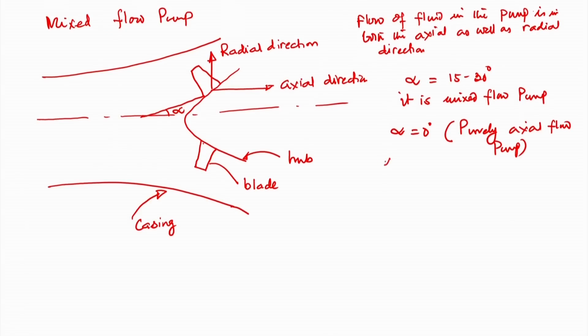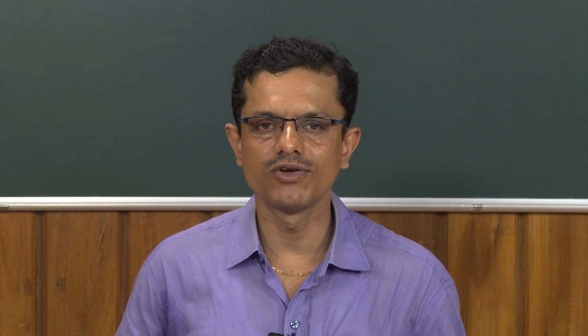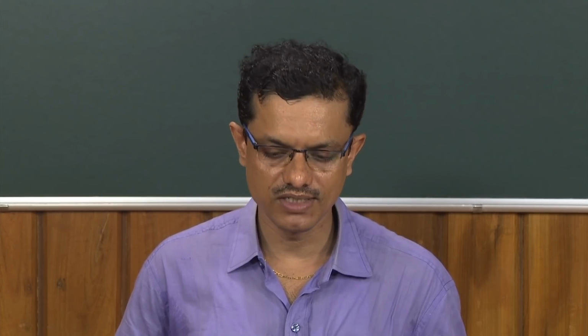And when alpha is equal to 90 degrees, then this is a purely radial flow machine, or radial flow pump. So depending upon the magnitude of alpha, it varies from 15 to 30 degrees for a mixed flow pump; when it becomes 0, it is purely axial, and when it becomes 90 degrees, it is purely radial.